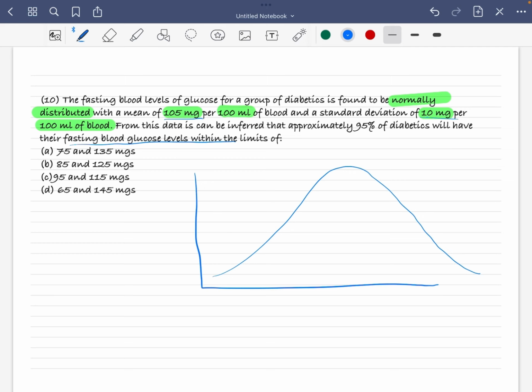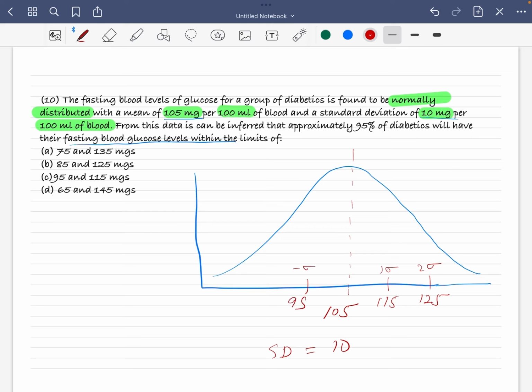Here the mean is 105, so this is your 105. The standard deviation is 10, so this is your first standard deviation, 1 sigma, which is 115. This is 2 sigma, which is 125. This is minus 1 sigma, which is 95.